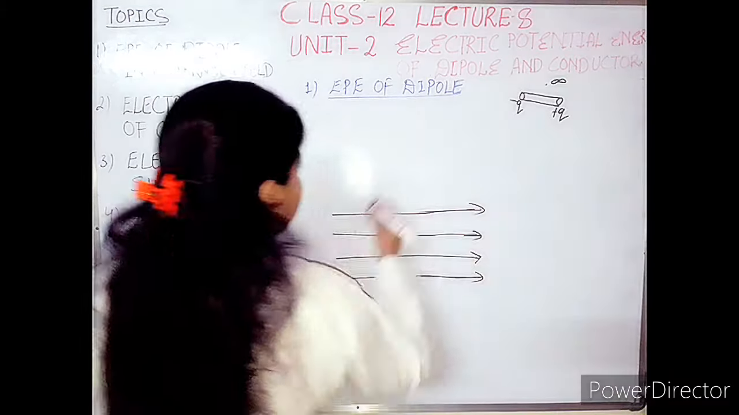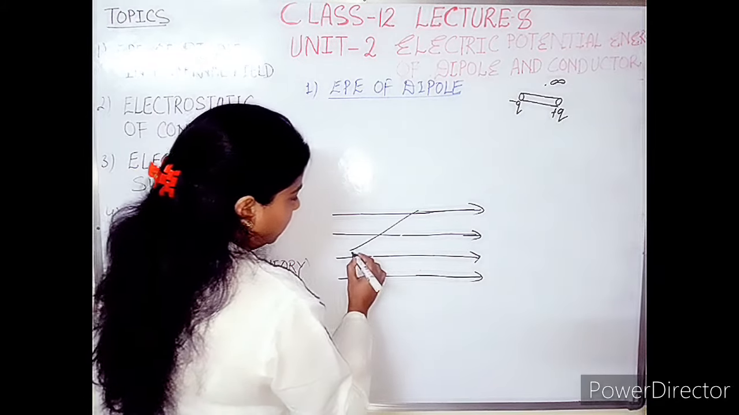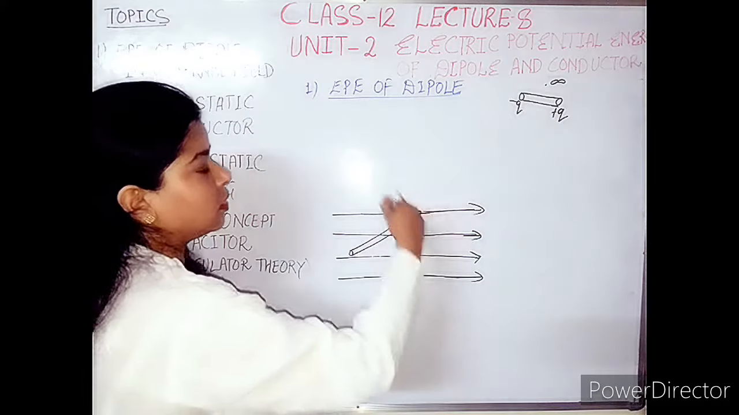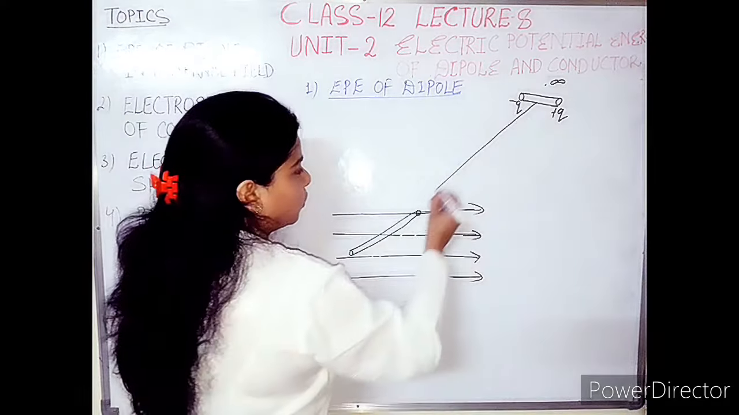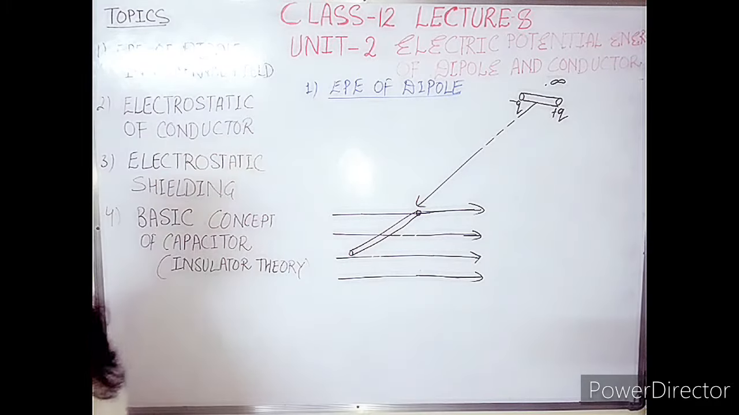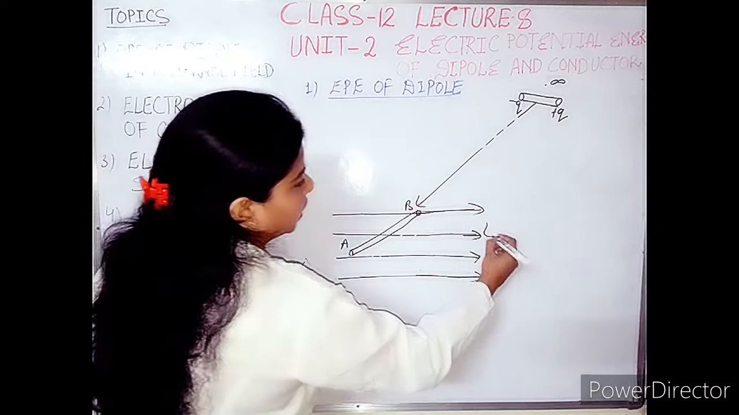So here, let's say that to bring this system into the electric field, the work done over the system is W. This whole system is coming from infinity to a position AB in the electric field E.